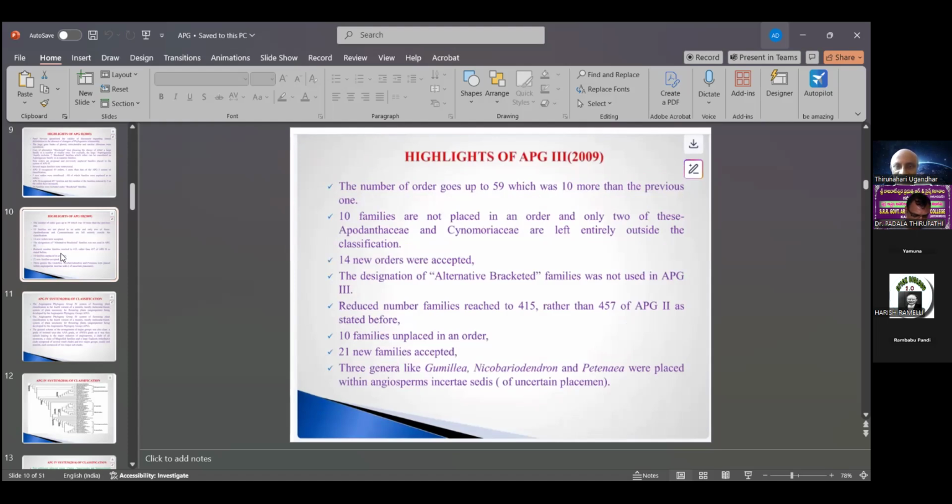The 10 families are not placed in any order. Only 2 of these, Apodanthaceae and Cynomoriaceae, are left entirely out of the classification.